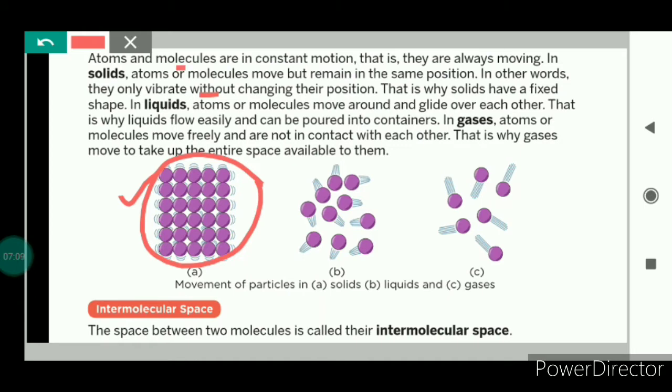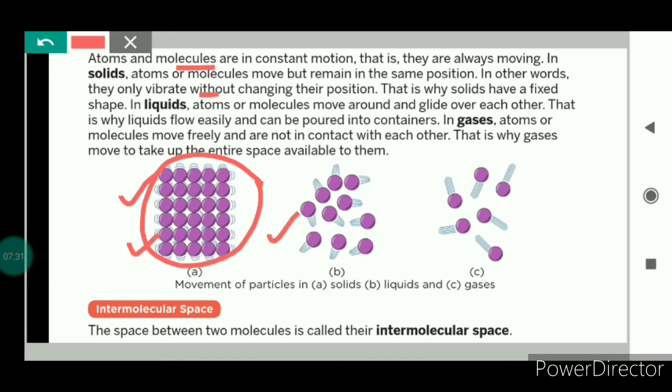We have studied that atoms and molecules are always moving, but in solids, the particles are very closely packed. That means they are very close to each other. Because of this, the particles in solids only vibrate without changing their position. That's why solids have a fixed shape.